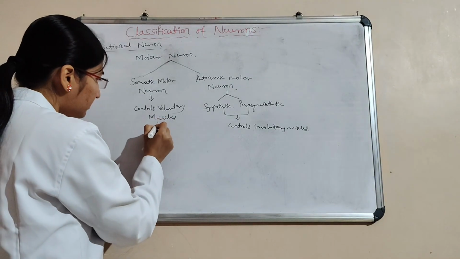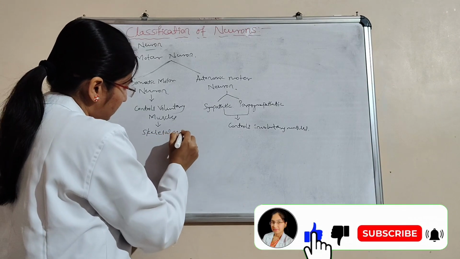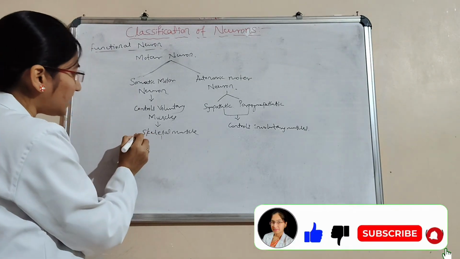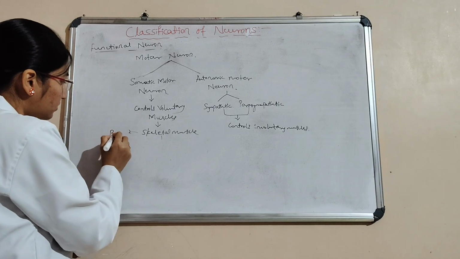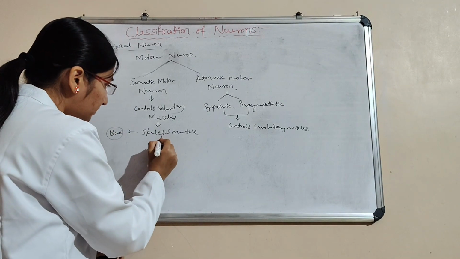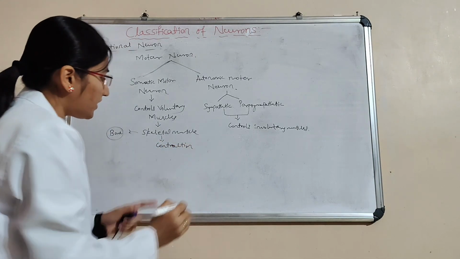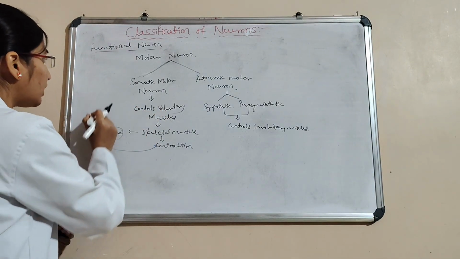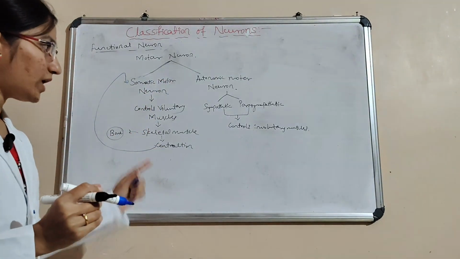The somatic motor neuron controls voluntary muscles. Voluntary muscles in the sense are skeletal muscles, attached with bone. The contraction of these skeletal muscles, all voluntary muscles, is regulated by the somatic motor neuron.